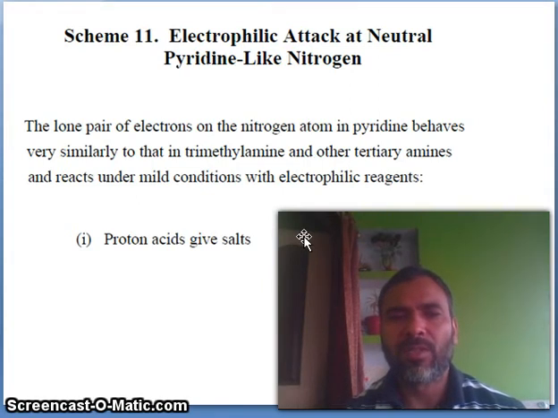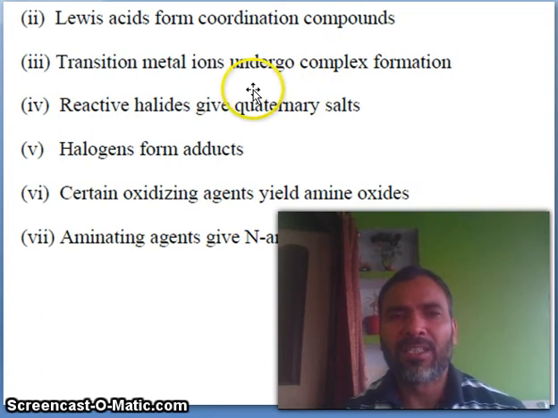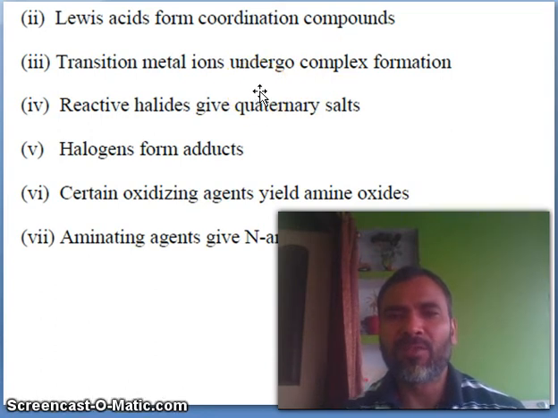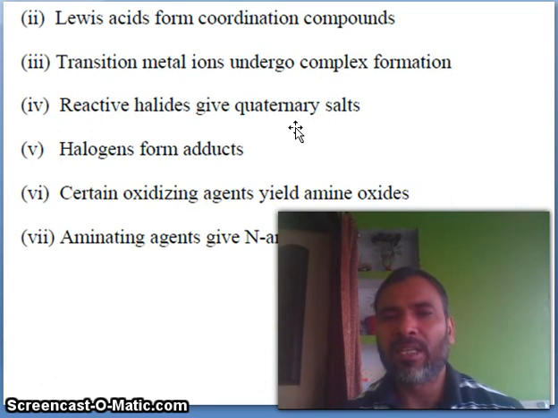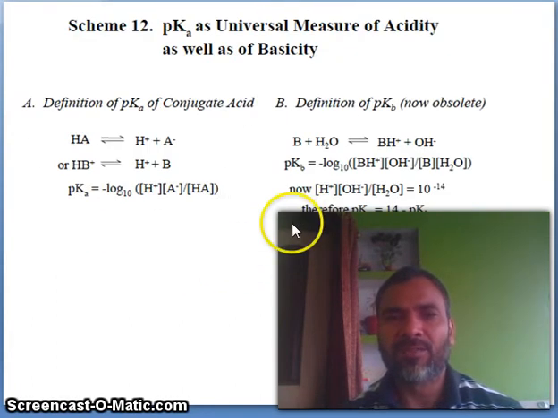So, protic acid gives salt. Lewis acid forms coordination compound, of course, because the lone pair is there. Transition metal ions undergo complex formation. Reactive halides give quaternary salt. Halogens form adducts. Certain oxidizing agents yield amine oxide, and aminating agents give N-amino derivatives. So these are the points. Either protic acid gives salt.